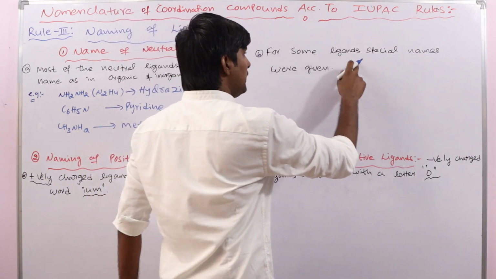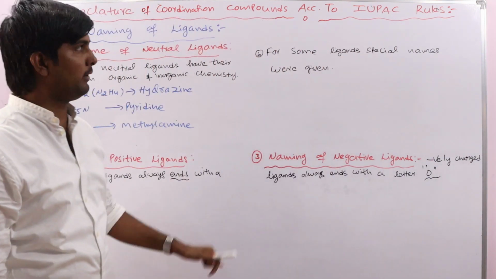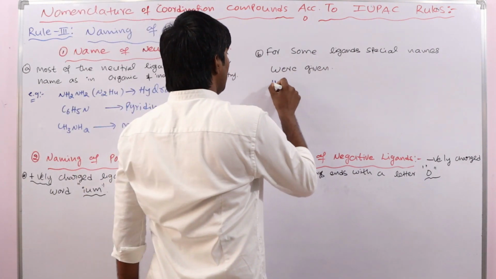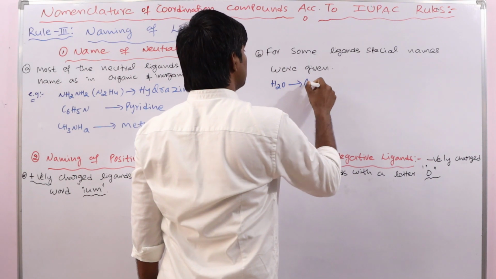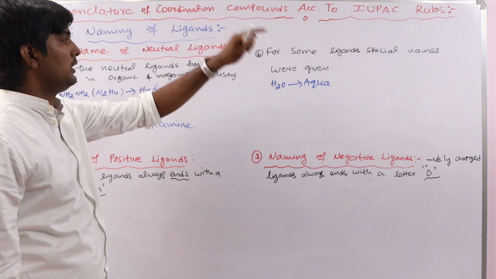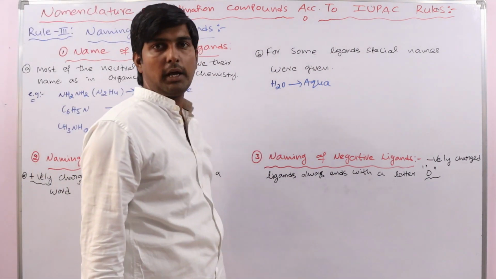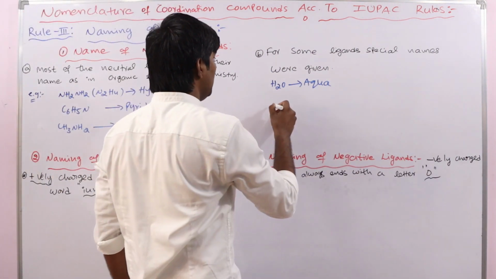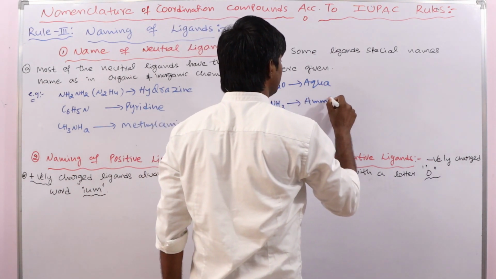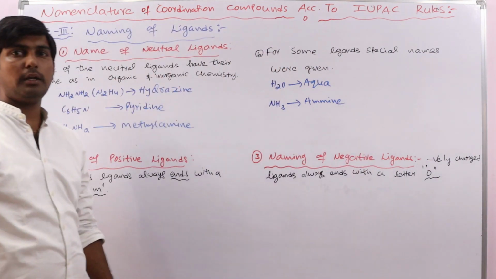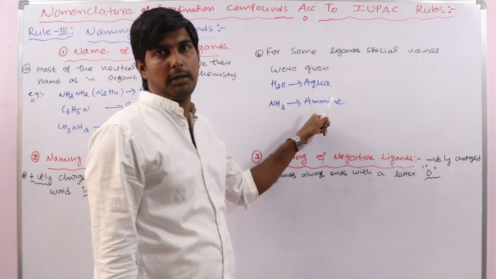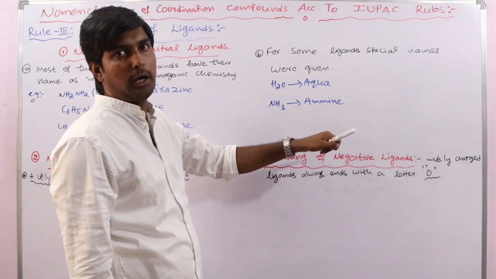But for some ligands special names were given. For example, H2O, aqua. So it is water, and in the coordination chemistry H2O is called aqua. Ligand name is aqua. NH3, ammine. Okay, in the organic and inorganic chemistry just a small change. There we use amine, AMINE, and here AMMINE, ammine.